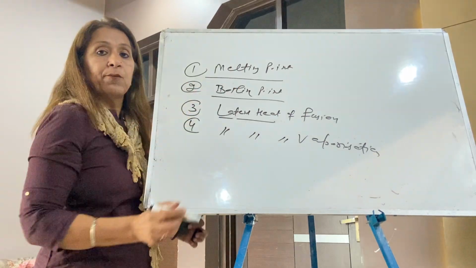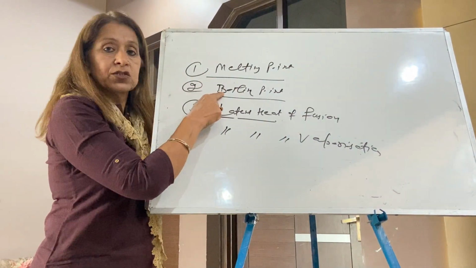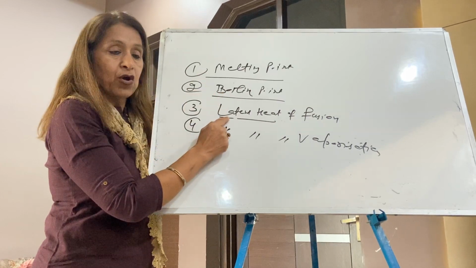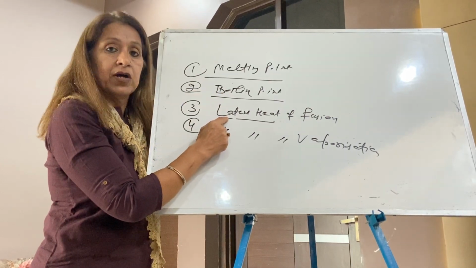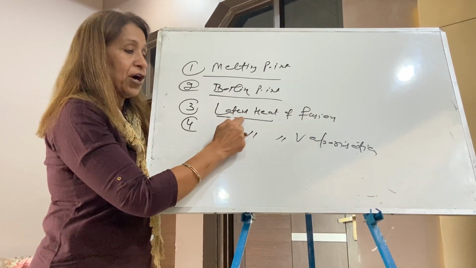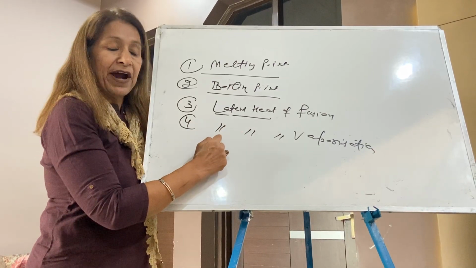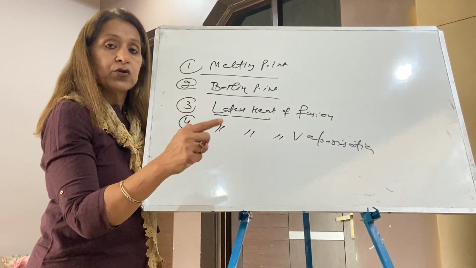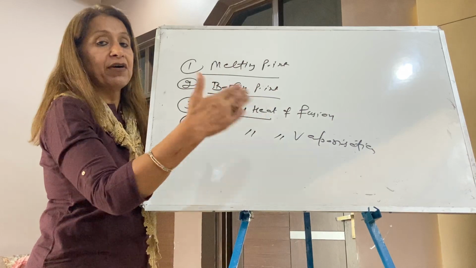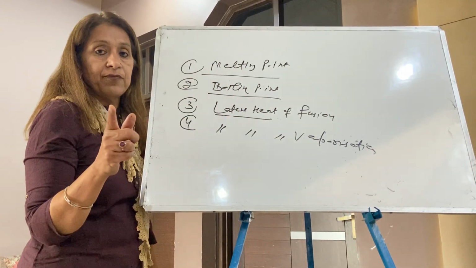Again listen, what is melting point? The temperature at which the solid starts melting. Boiling point is the temperature at which the liquid starts boiling. Latent heat of fusion is the heat required by 1 kilogram of solid matter, you may say ice, to convert it into liquid. Latent heat of vaporization is the heat required by 1 kilogram of liquid to convert it into steam, into gas. So, a very important question, remember this.